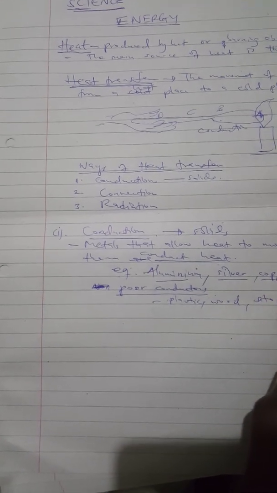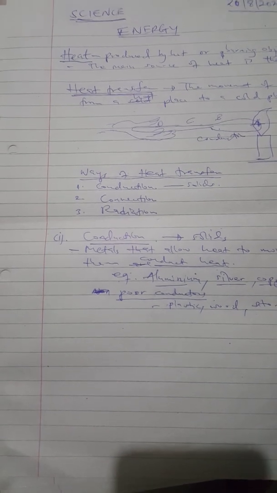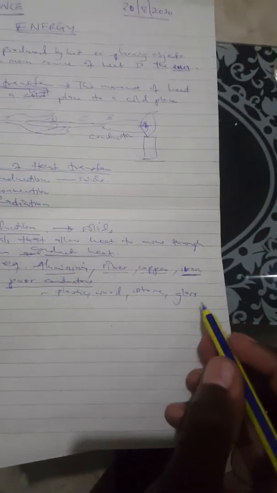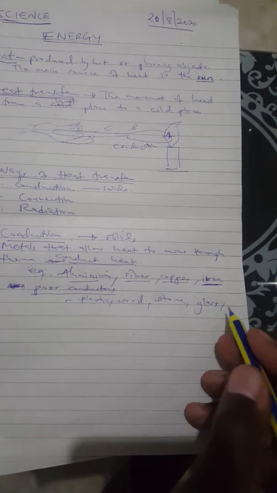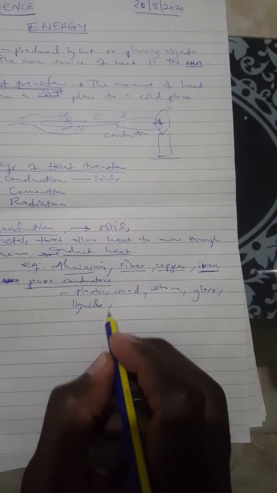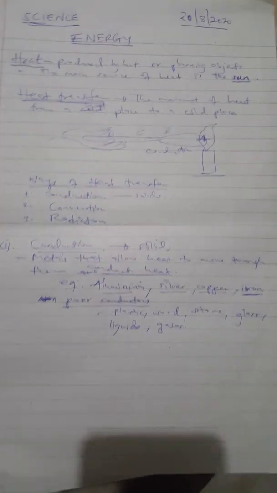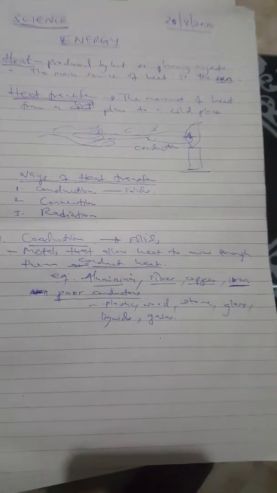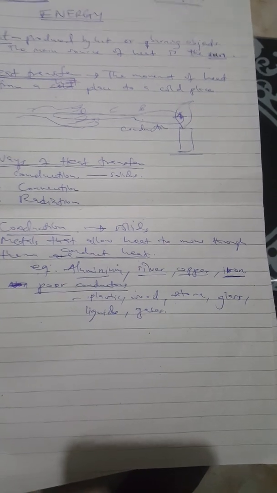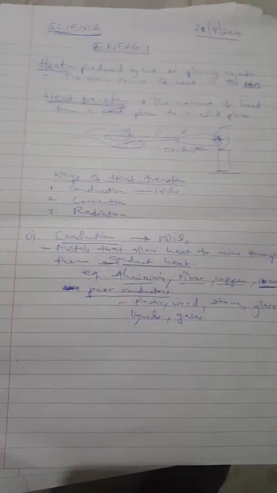We have stone. Plastic you have mentioned. We have glass. Glass is another example. Then we have liquids. And then we have gases. Those are examples of poor conductors of heat. They can't conduct heat. Heat can't move through them. Plastic, wood, stone, glass, liquids, and gases.